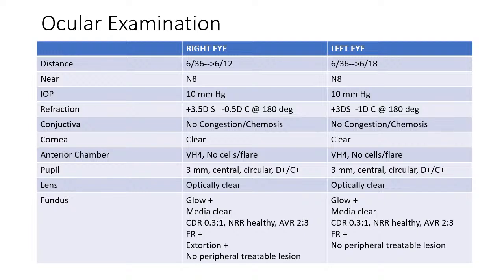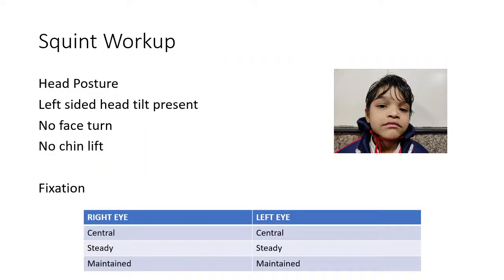Conjunctiva, cornea and anterior chamber findings were within normal limits, so were the pupil, lens and fundus findings as well. Now coming to the squint workup, the child showed a head posture which was a left-sided head tilt. There was no face turn and no chin lift noted for the child. Fixation: both the right eye and left eye showed central, steady and maintained fixation.